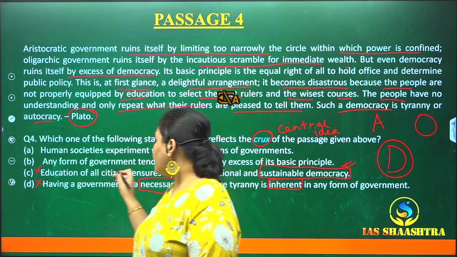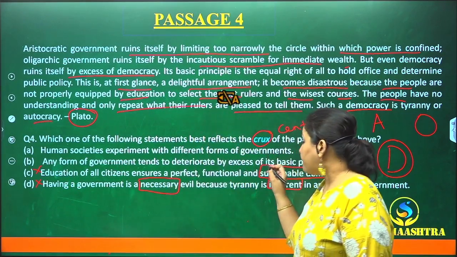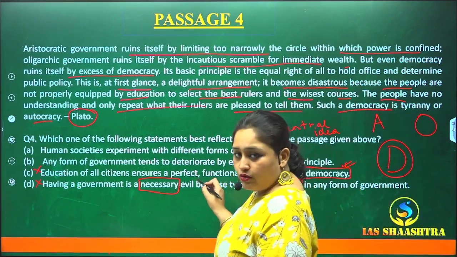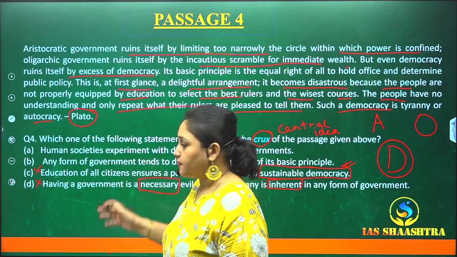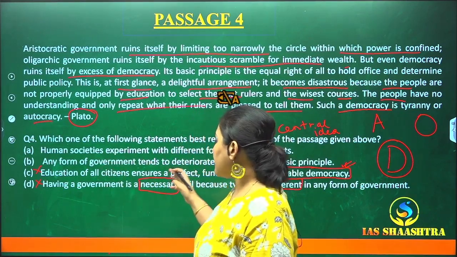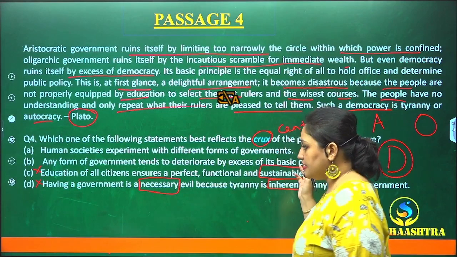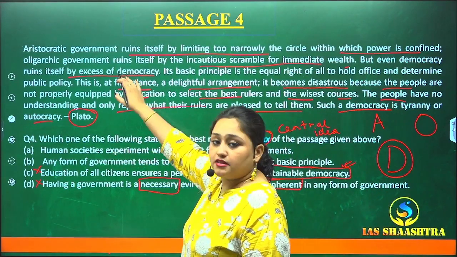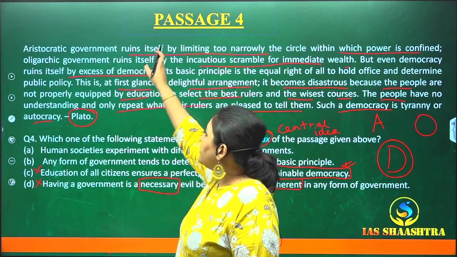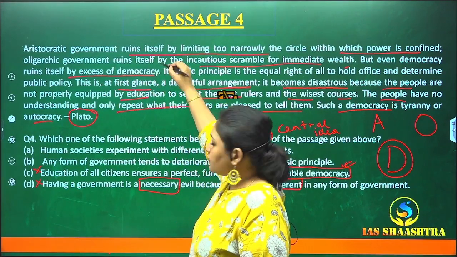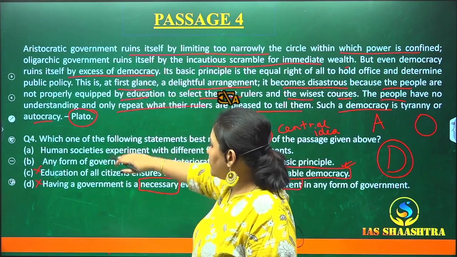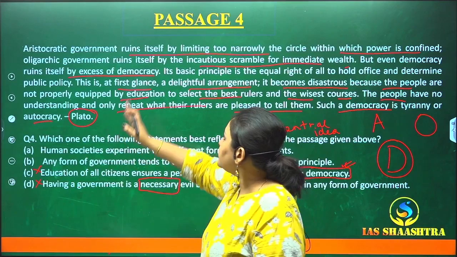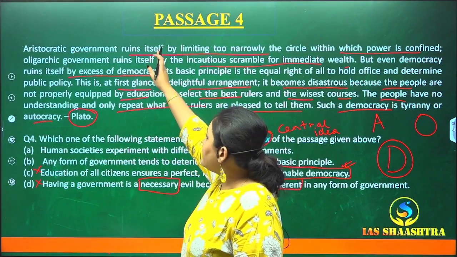Second point: any form of government tends to deteriorate by excess of its basic principle. Very true, but we'll come back to it after reading the first point. First: human societies experiment with different forms of governments. This is a very basic point, and it would go with the passage only if the passage had been just till this much. If you select this point, the examiner will think that you have not read the full passage, you have read only half of it.